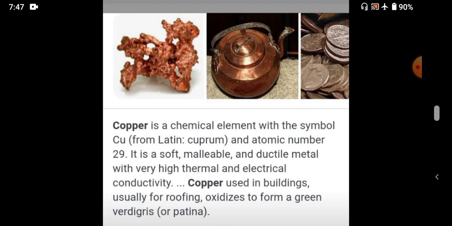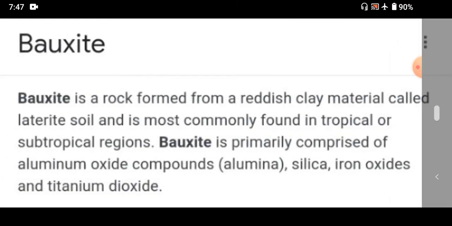It is used to make varieties of electrical machines, wires and cables. The largest resource of copper ore is in the state of Rajasthan. Because of its distinct red color, copper can be easily identified.